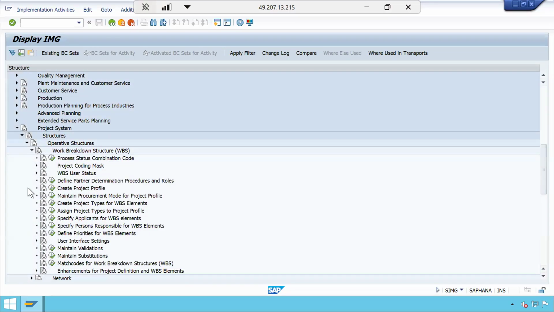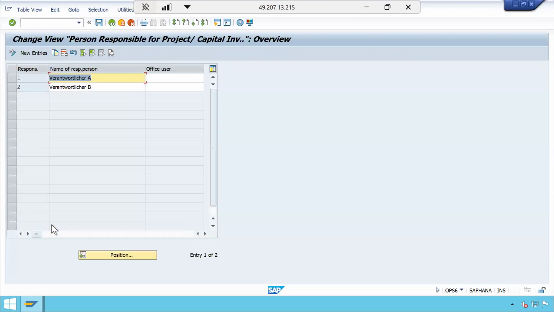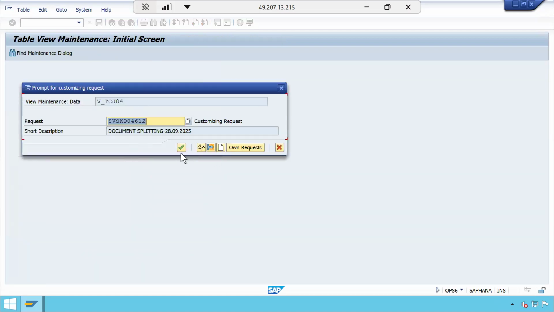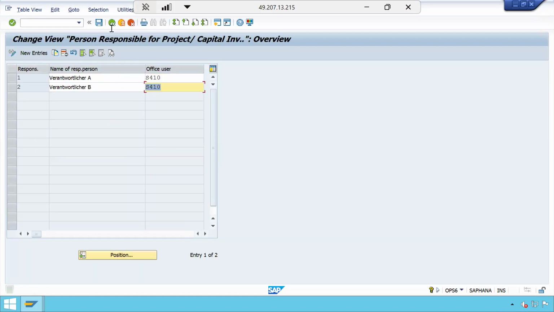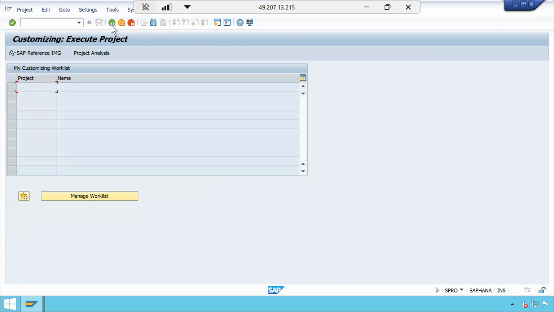Anish, where do we have to do this configuration? Do you remember? This is where we have to do, right? So let me keep the office user as my user S410. I am keeping it for both. The office user is the person who is supposed to receive the email in his SAP login. Let us try now whether I will get the email or not.